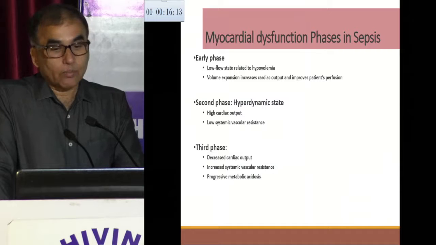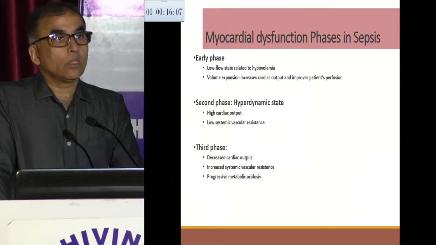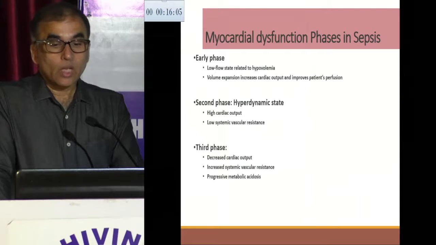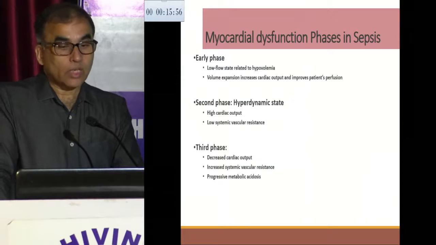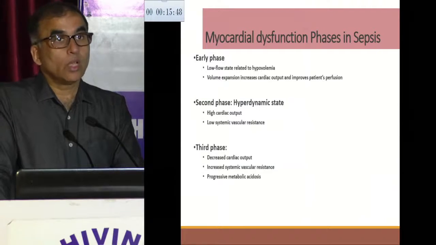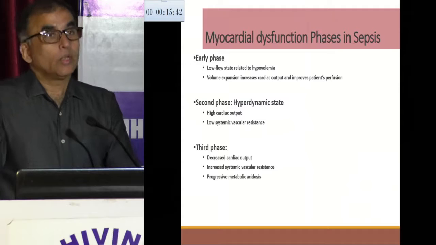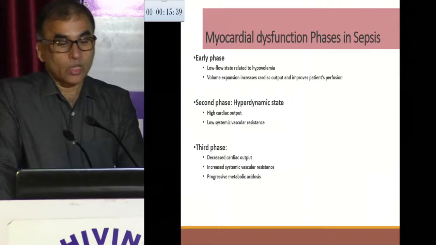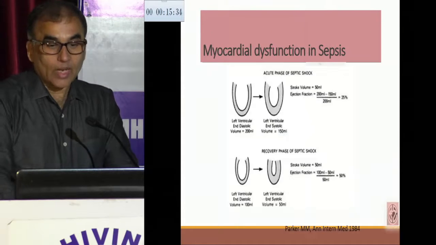What happens to the myocardium? If you look at the early phase, basically it's a low flow state because there is a lot of fluid shift into the third space, so there's a relative hypovolemia. If we give fluid at this stage, the cardiac output will improve and the perfusion improves. But in the second phase of the hyperdynamic circulatory state, there's a high cardiac output. But in spite of high cardiac output, along with the low systemic vascular resistance, still tissue perfusion is not sufficient. And in the last third phase, what exactly happens? The cardiac output ultimately starts falling. There is an increased systemic vascular resistance, and this compromised tissue perfusion leads to metabolic and lactic acidosis.